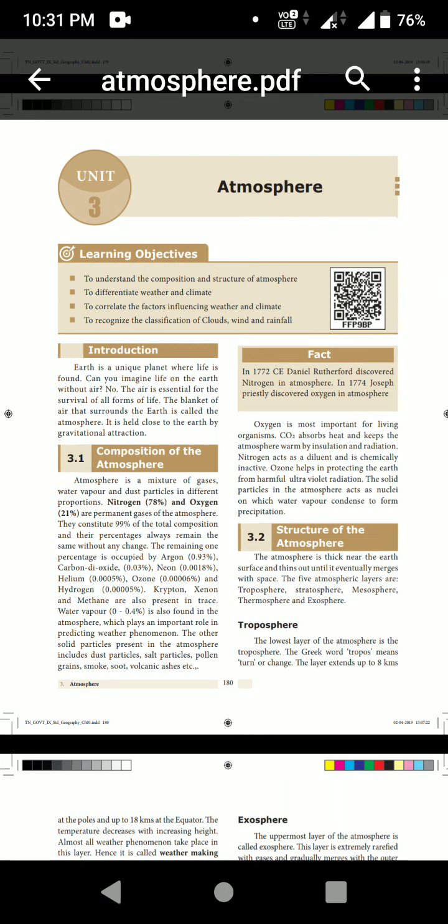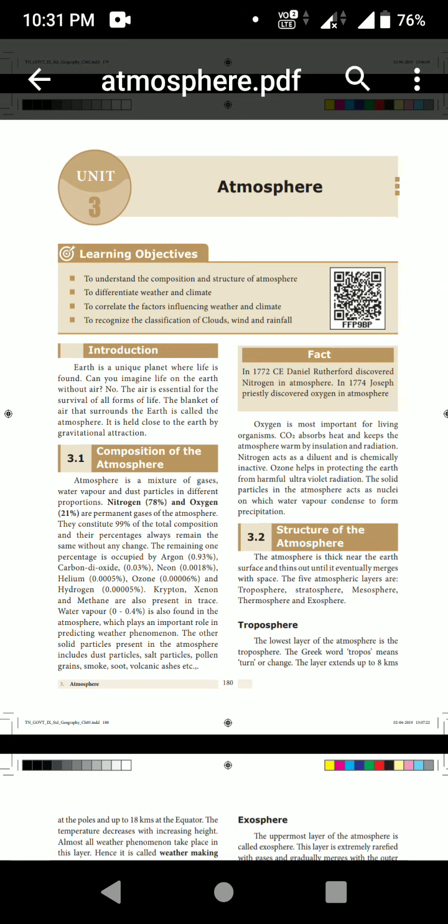So students, next one is the structure of the atmosphere. What do you know about the structure of the atmosphere? The atmosphere is thick near the earth's surface and thins out until it eventually merges with space. So listen. What was the structure of the atmosphere? It is thick near the earth's surface and thins until it eventually merges with space.